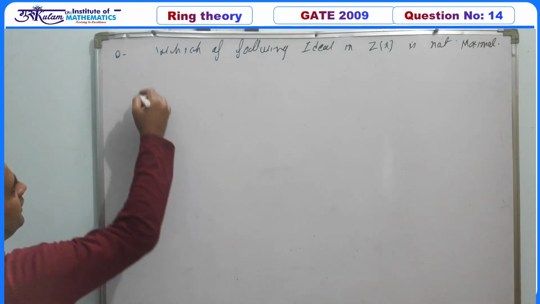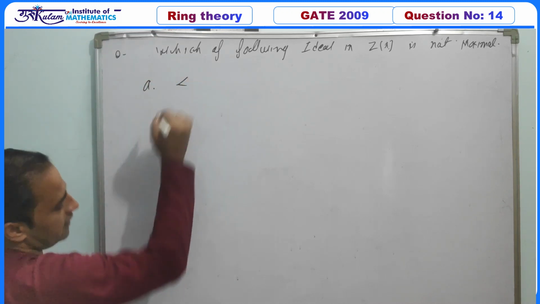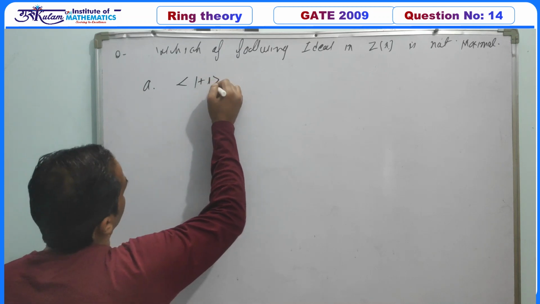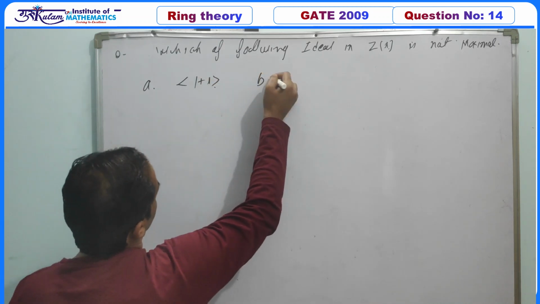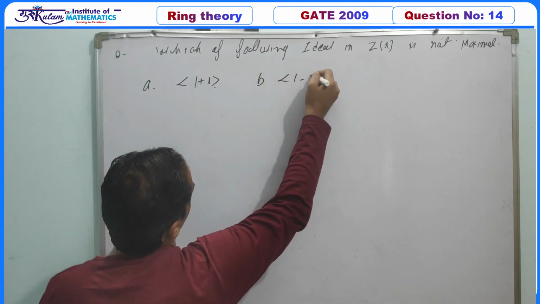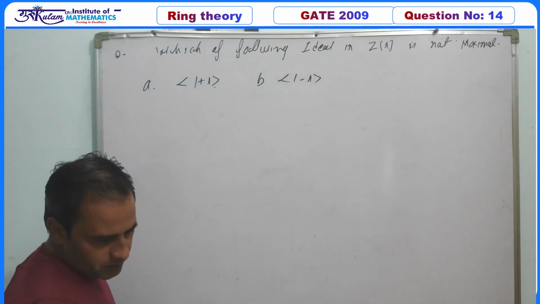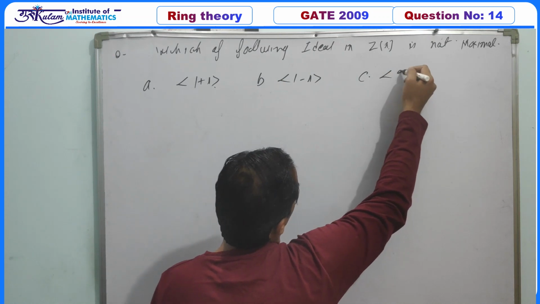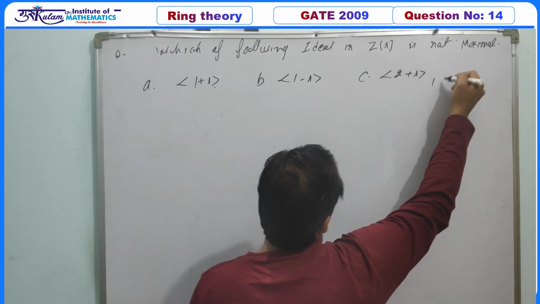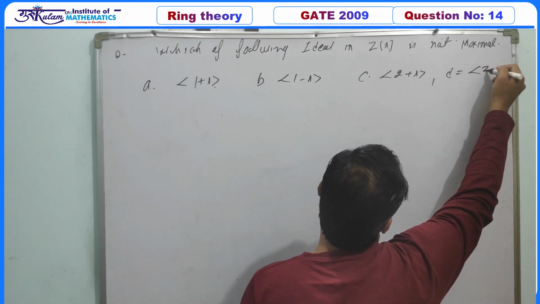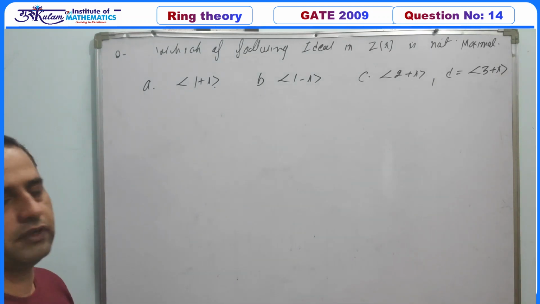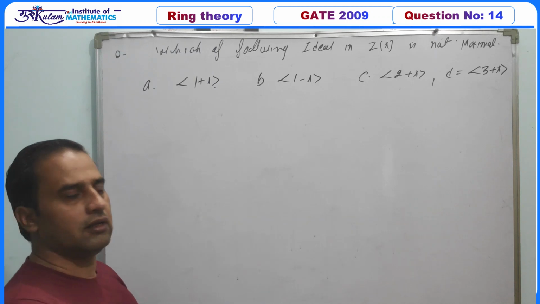The first option is the ideal generated by 1 plus iota. The second option is the ideal generated by 1 minus iota. The third option is the ideal generated by 2 plus iota. And the D option is the ideal generated by 3 plus iota. So we have to identify which of the following is not a maximal ideal.